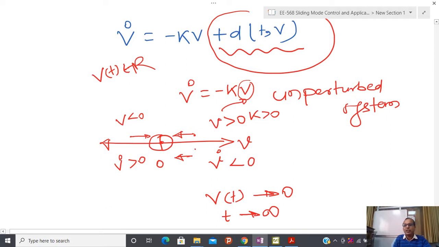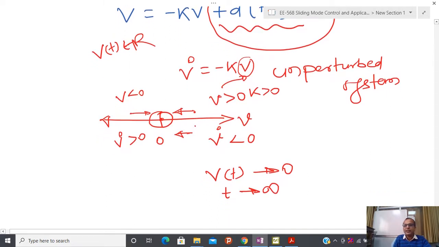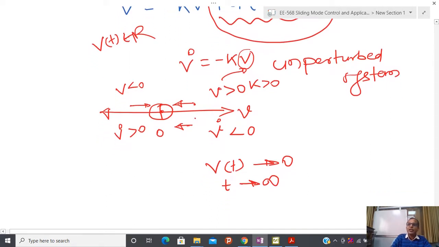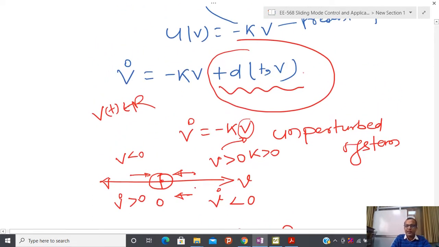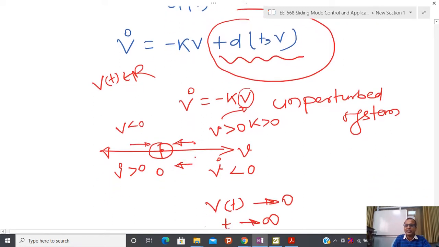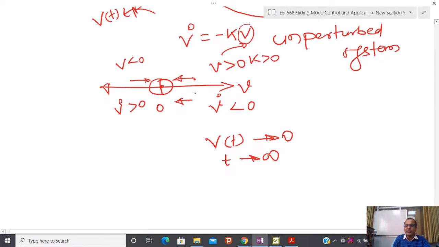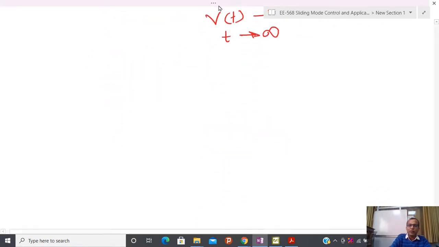Now what is the meaning of a robust control problem? Suppose your unforced system, if you remove the forcing function, is stable, or asymptotically stable here I am assuming. Now what is the behavior of this system in presence of this particular uncertainty or disturbance? So I am going to generalize this problem using more proper notation.